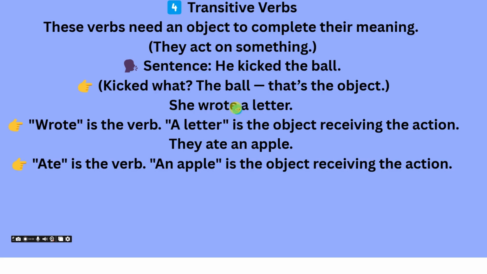So the action verb needs an object to give the complete sense. So here wrote is a transitive verb. Wrote is the verb, a letter is the object receiving the action. They ate an apple. Ate is the verb, apple is the object. We always need an object to eat. So ate is a transitive verb. The verbs which need an object to give their complete meaning are called transitive verbs.